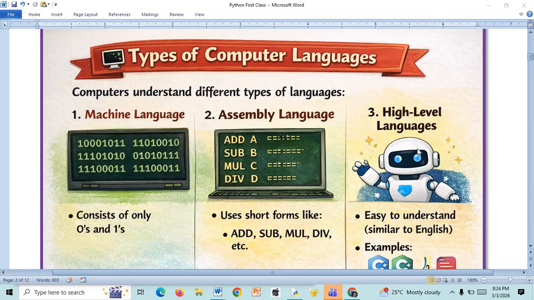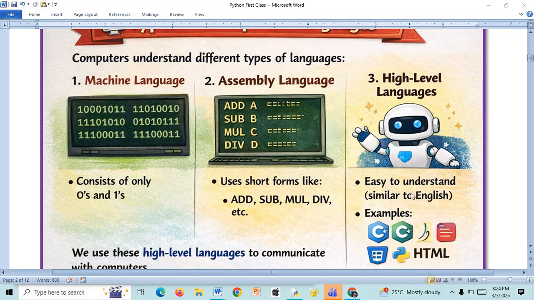But in high level language we use English language and normal mathematical operators, like the plus symbol for addition, minus symbol, multiplication symbol, division symbol. One question to all of you, do you feel it is easier to remember the plus sign, or the word add, or the combinations of zeros and ones? Definitely you say, sir, for me it is very easy to remember the plus sign. That is what a high level language is.